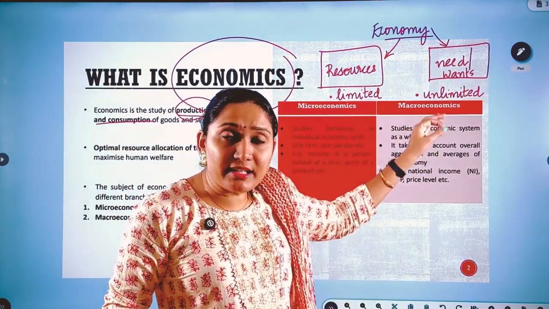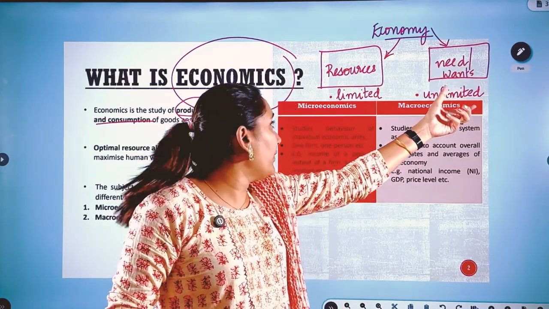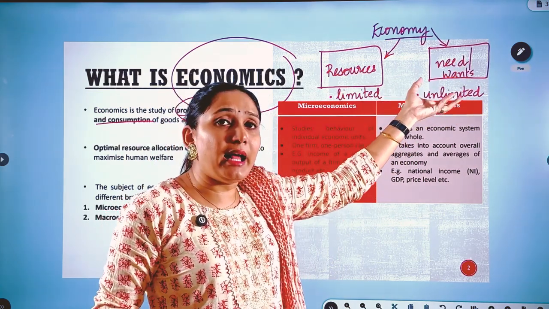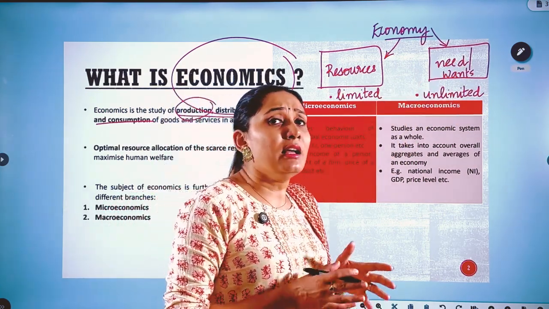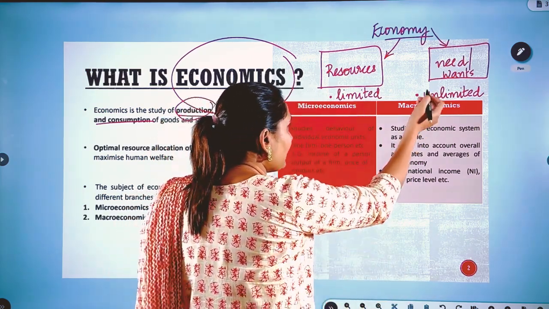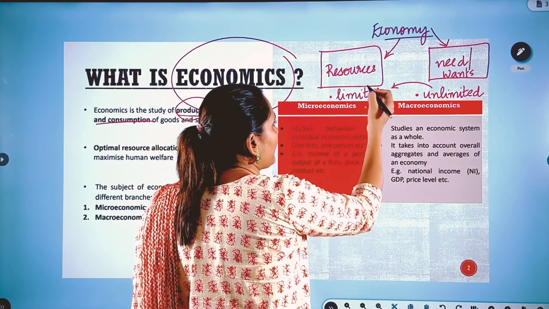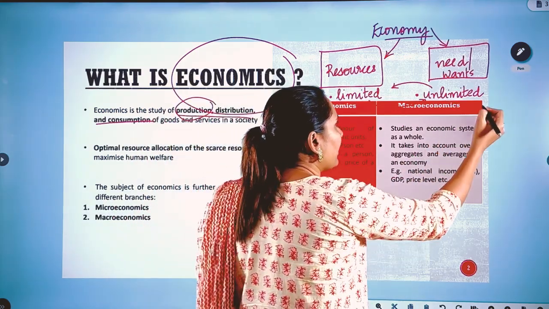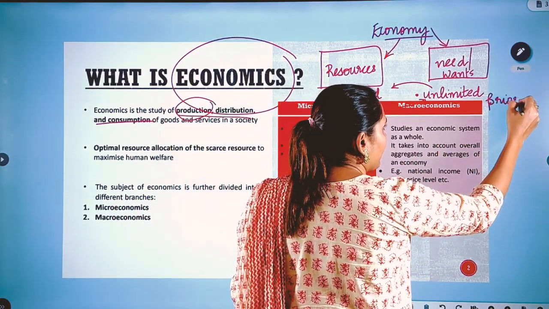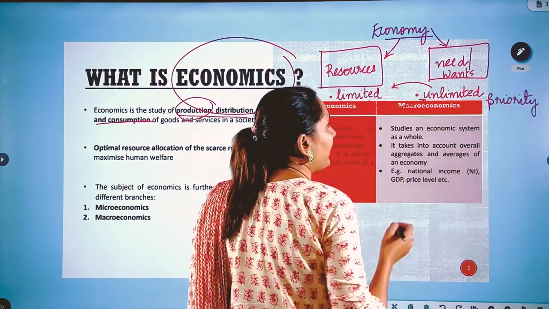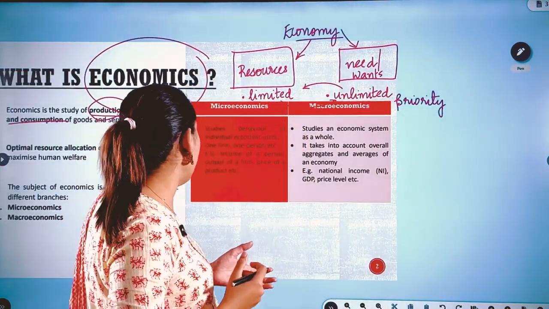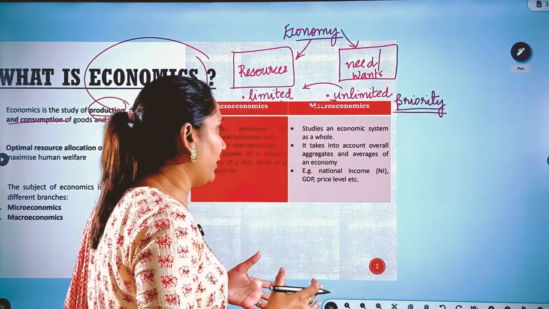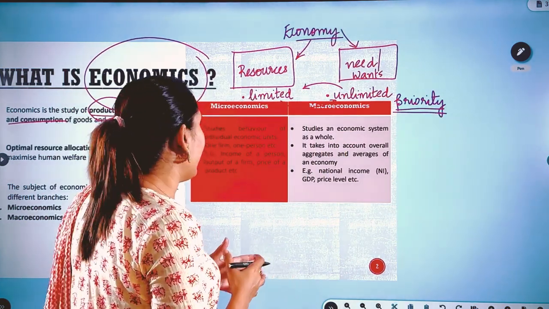Now, how can you satisfy these wants? These wants can be satisfied only by these resources. But unfortunately, the wants are unlimited and the resources that can satisfy these wants are limited. Now, what can be done? The only option is that these resources have to be dedicated to those wants on a priority basis. So here comes the need for prioritization. The distribution of the resources has to be done on a priority basis. Now, why do we actually need to distribute it on a priority basis? The reason is that the resources are very much limited.